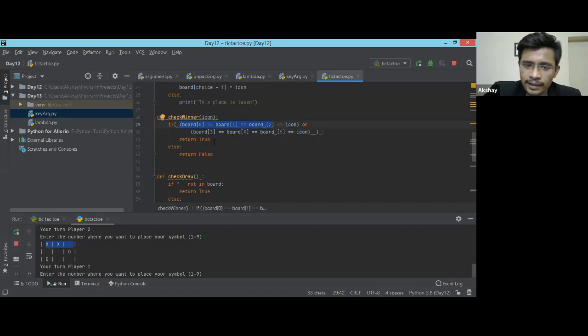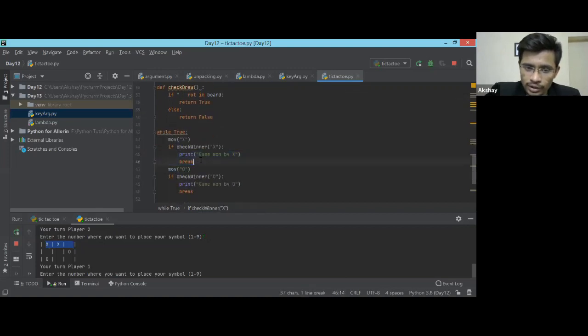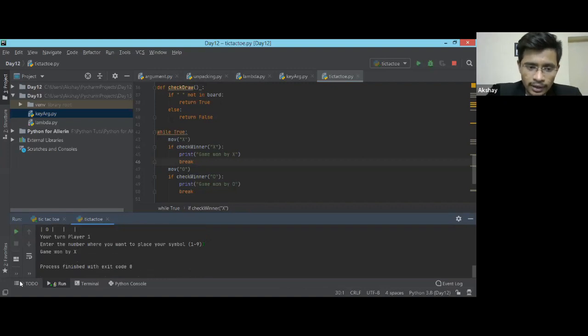The icon is X, right? So that's why it was not giving us a return. It was always giving us false, and it was not going into this condition. Now I'm going to pass the number 3 to this first player, and the player has won the game, right?